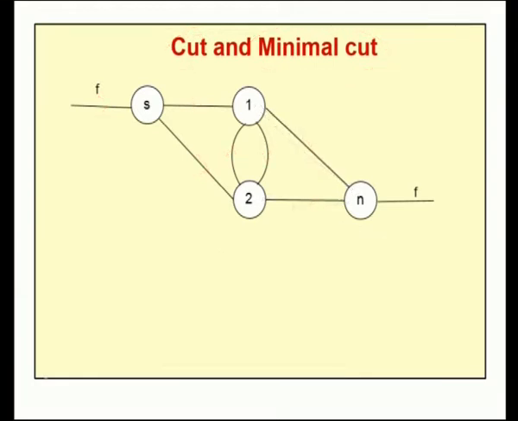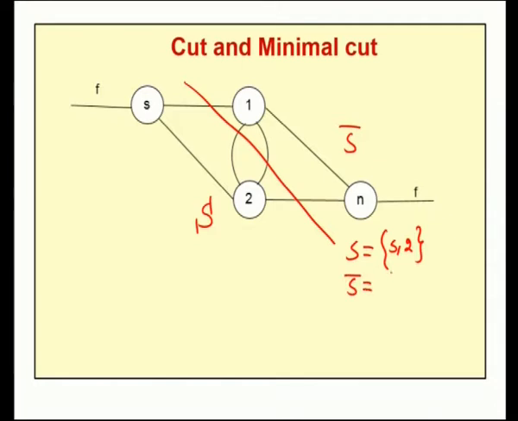Now, let us consider one more cut for this problem. Suppose I consider this as my cut. I will take this as my set S and this as my S bar, where S consists of the nodes S and 2, and S bar consists of the nodes 1 and N. So, we consider a cut SS bar where S equals the set {S, 2} and S bar equals the set {1, N}. Now, for this cut SS bar, what are all the associated arcs?